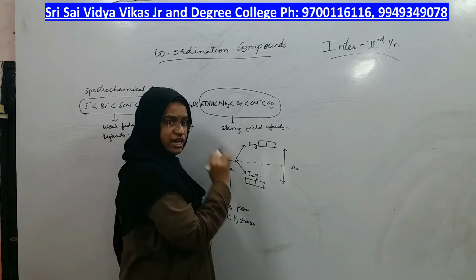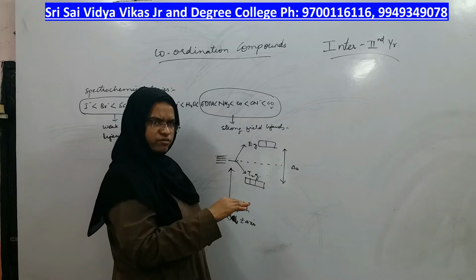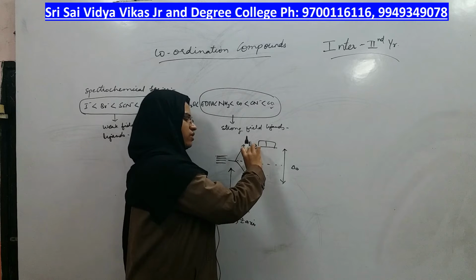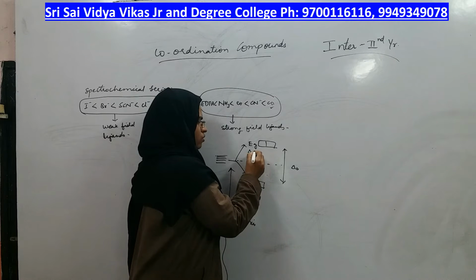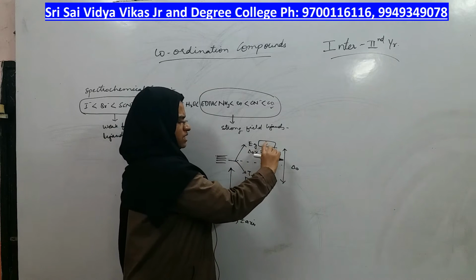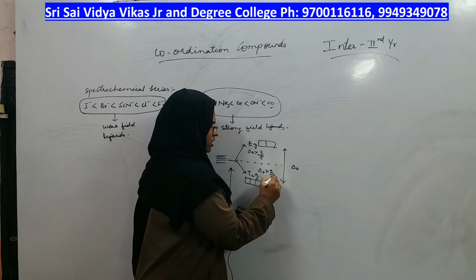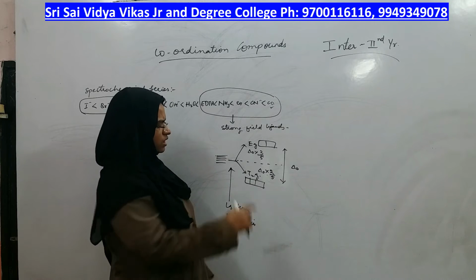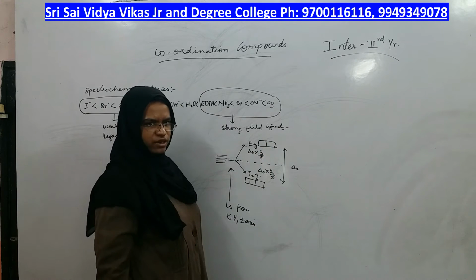Which d orbitals are not on the axis? dxy, dyz and dxz. So what they will do, they will go away from the nucleus by lowering in energy, right? But if you want to know how much energy is increased for Eg and how much energy is decreased for T2g, delta O into 3 by 5 will give you how much energy is increased for Eg. Same way, delta O into 2 by 5 is giving you how much energy gets lowered for T2g. Here 3 orbitals are there, so 2 by 5 you will take. Here 2 orbitals are there, so 3 by 5 you will take, right?